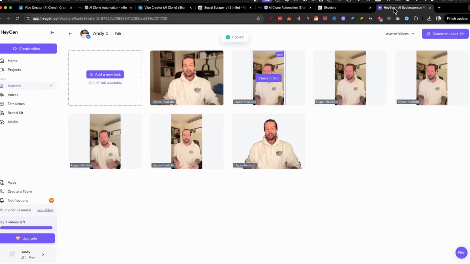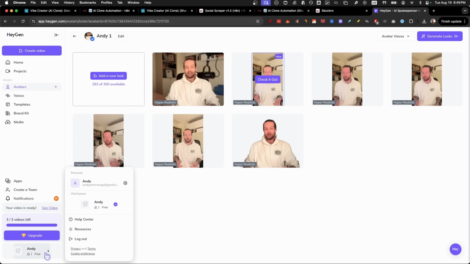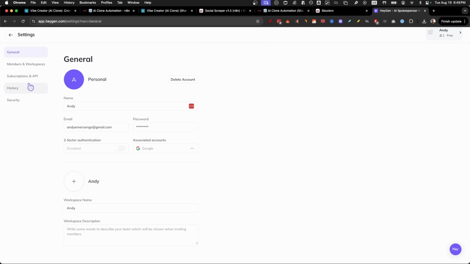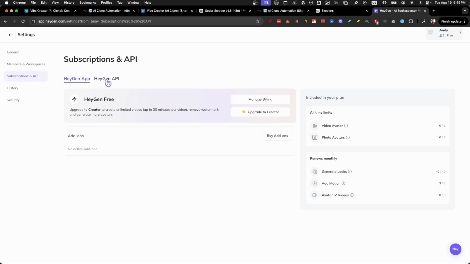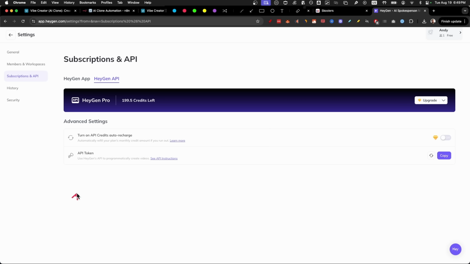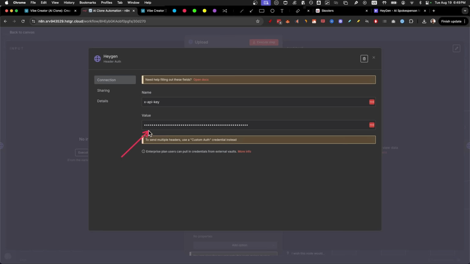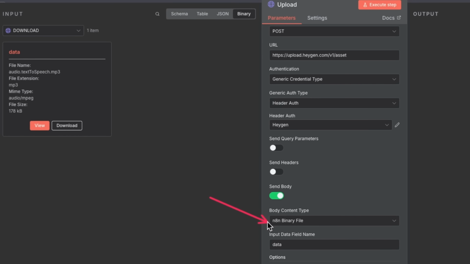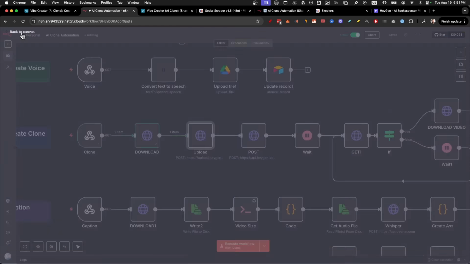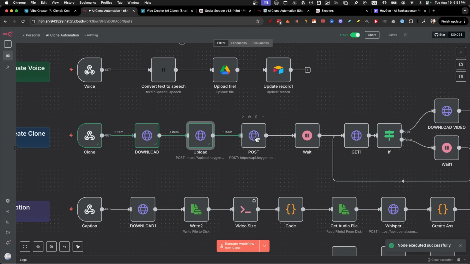To find your API key, just go into HeyGen, click on the bottom left, click on the gear next to your username, go to the subscriptions and API, click on the HeyGen API, and here you have your API token. Just click on the right side here, copy, and paste the value in here. For the body content, we're just going to send this n8n binary file. As you can see right here, the name of it is called data, so that is going to be the input data field name. Other than that, it's pretty simple. Let's jump to the next one just by uploading it, and it's now uploaded to HeyGen.